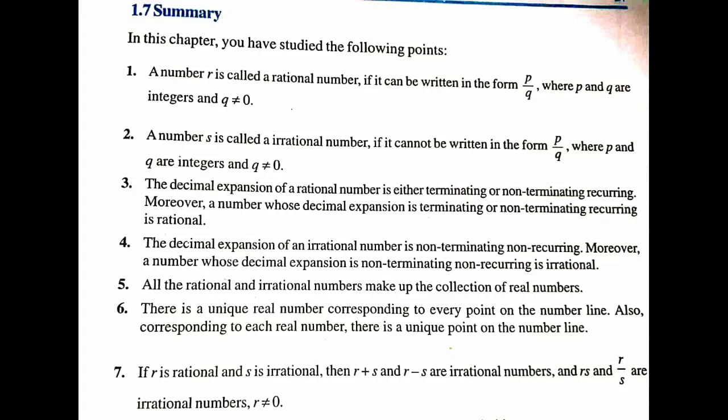Fifth point is, all the rational and irrational numbers make up the collection of real numbers. Sixth point, there is a unique real number corresponding to every point on the number line. Also, corresponding to each real number, there is a unique point on the number line.